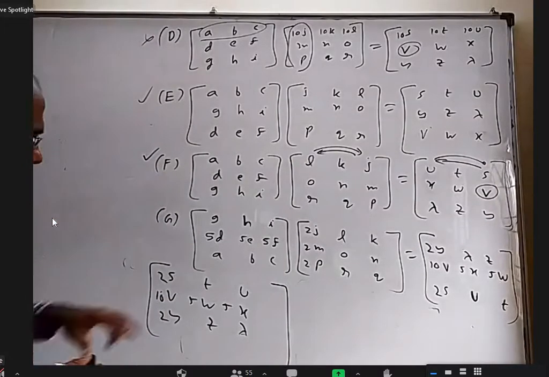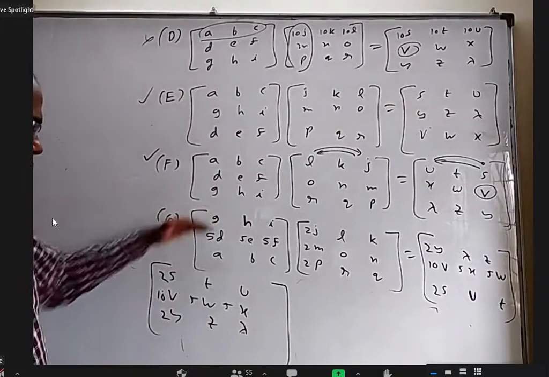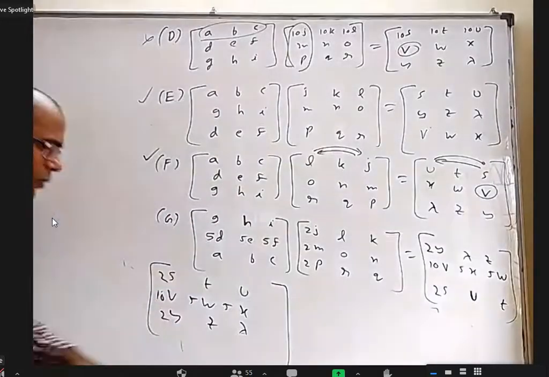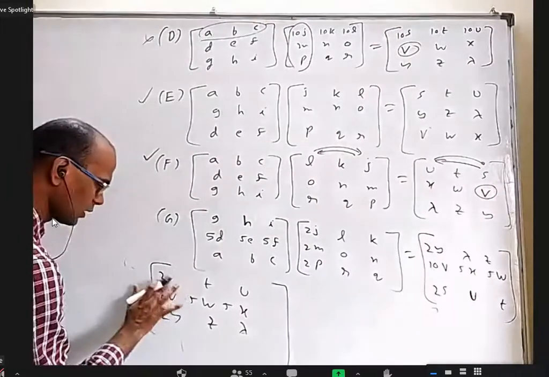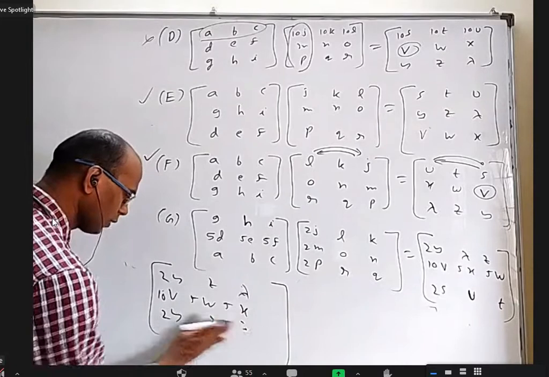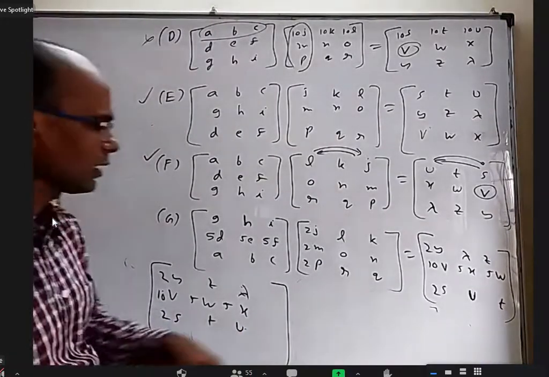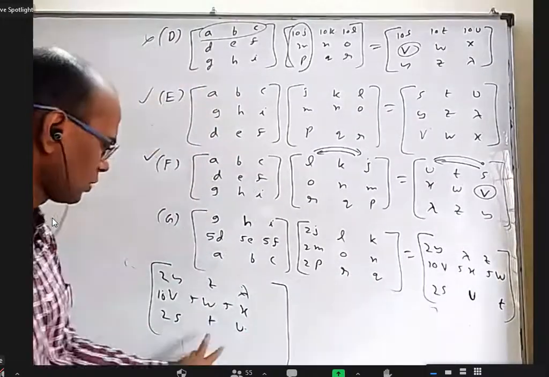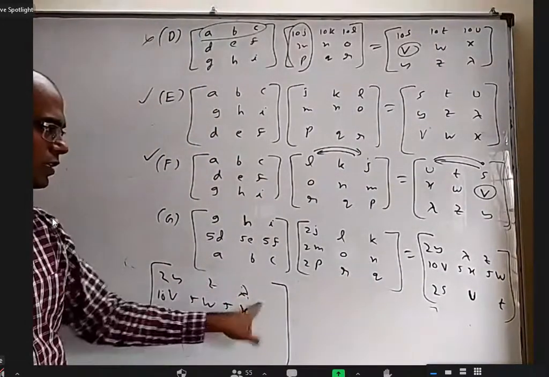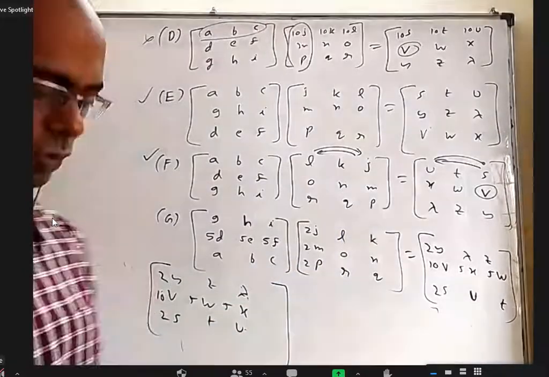Okay. Next, because I interchanged which one here? First and third row, this will come up here, this will come up here. That's how I will get here YZ lambda and here STU. And then here I interchange these two columns also. So I have to interchange these two. That's why lambda here, Z here, X here, W here, U here, T here. Okay, that's how we got that.